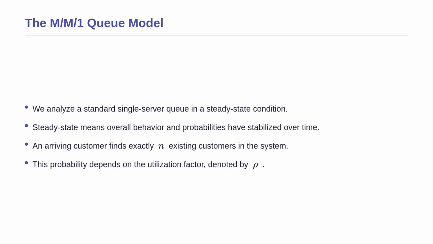Now that we understand what these variables represent, let us look at how they behave in a standard single server queue, known mathematically as the M/M/1 model. We assume the system has reached a steady state, which is a condition where the system has been running long enough that its overall behavior and probabilities have stabilized and no longer change with time. When a new customer arrives, they will find a certain number of existing customers, let us call it N, already there. The probability of finding exactly N customers depends entirely on the utilization factor, rho, which is simply the arrival rate divided by the service rate.